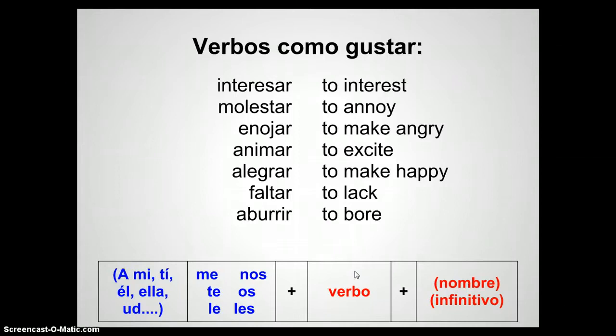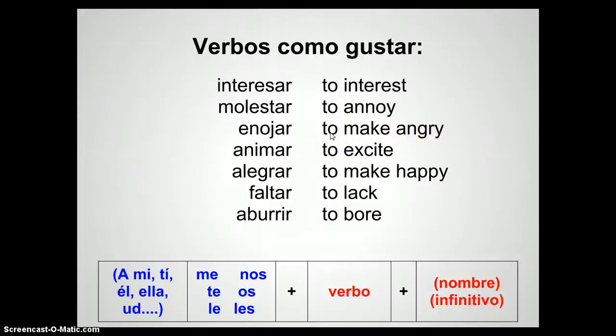Now, something interesting about this is with gustar, we don't usually talk about people being pleasing to us. It just doesn't really work. There are other verbs that we use to describe whether or not we get along with or like people. But with these, we can have people. Like molestar, you can have a person annoying you.